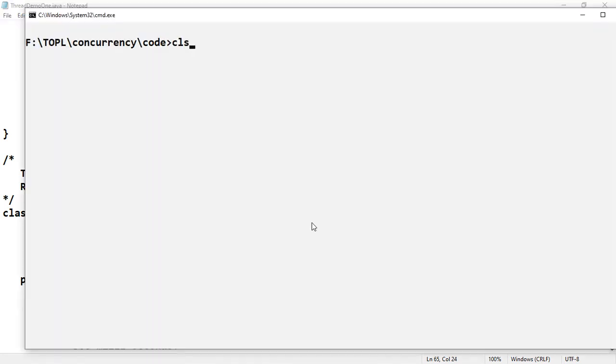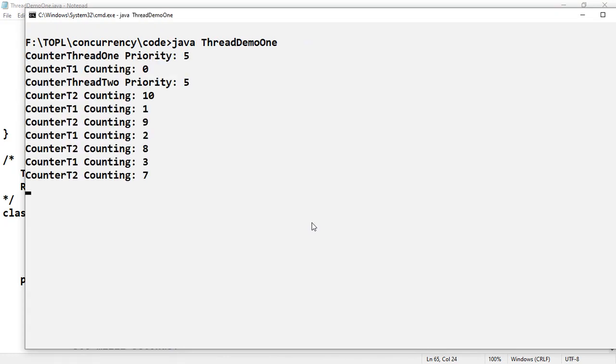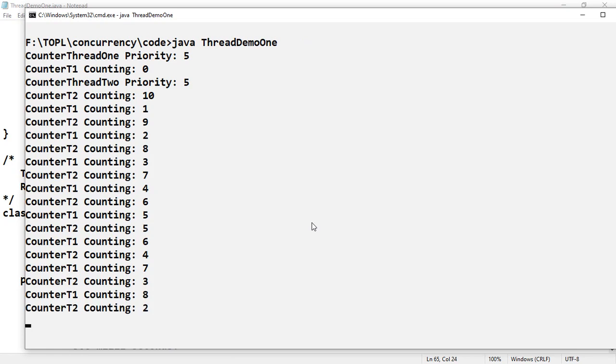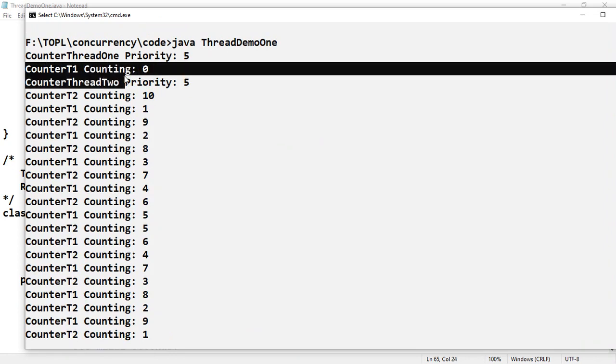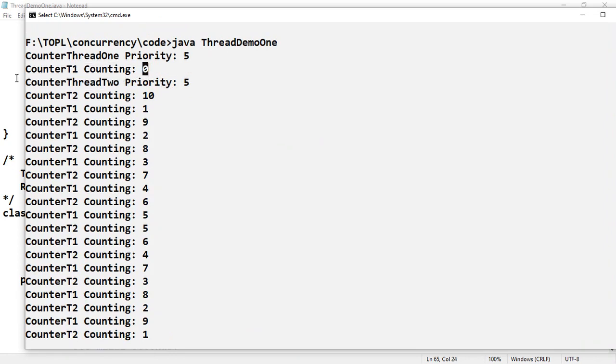So the output will be like this. As thread 1 is listed first, the counter thread 1 counting 0 was printed here. Then thread 2 was started, within the 500 milliseconds sleep time. Since thread 2 is the decrementing counter, we got 10 here. Next thread 1 counting 1, thread 2 9, thread 1 2, thread 2 8, because both threads have equal sleeping time.